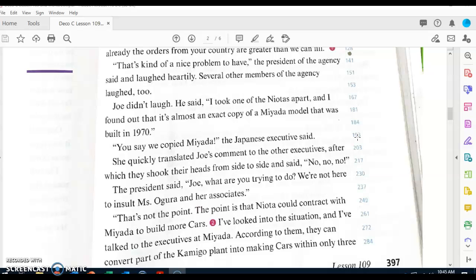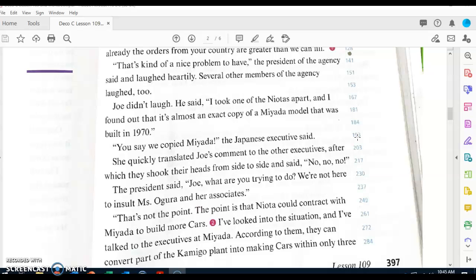"You say we copied Miata?" the Japanese executive said. She quickly translated Joe's comment to the other executives, after which they shook their heads from side to side and said, "No, no, no." The president said, "Joe, what are you trying to do? We're not here to insult Mrs. Ogura and her associates. That's not the point. The point is that Nyota could contract with Miata to build more cars."